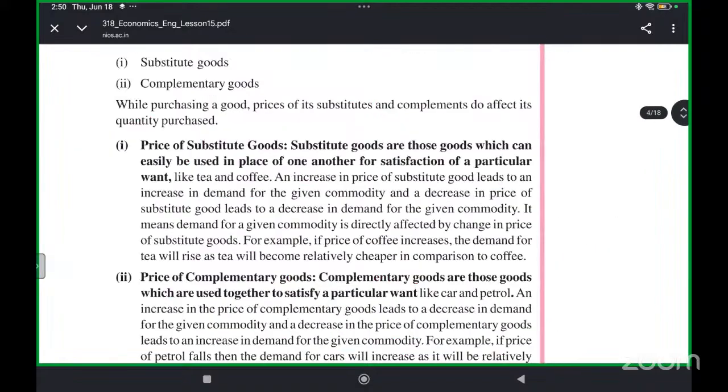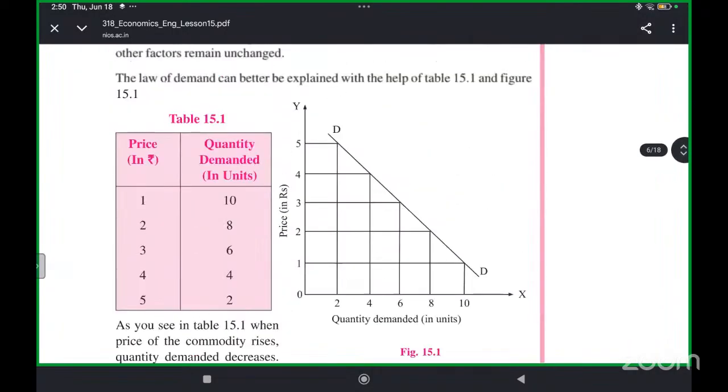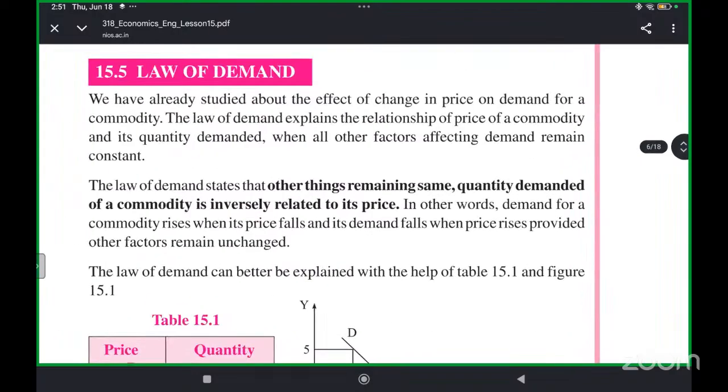Now, about what is the law of demand. See, what happens is that when the price of an item increases, its demand decreases. Which means if something becomes very expensive, we buy it less.